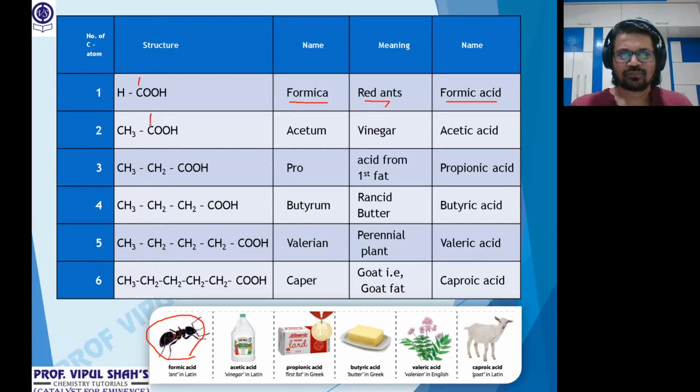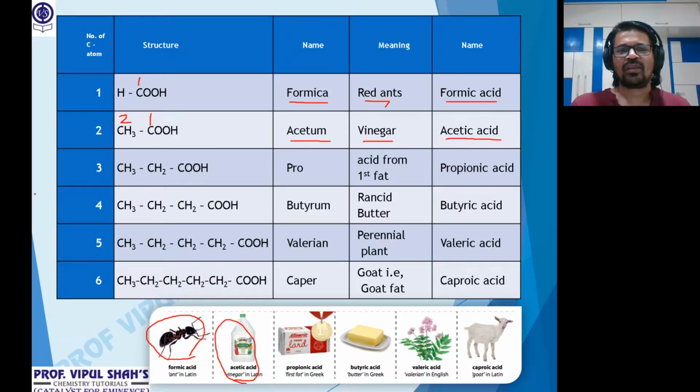Second one now, 1 and 1 more. 2 carbon. The acid with 2 carbons is called, common name, acetic acid, coming from the name acetum. Now some names are Latin names, some are Greek names. This is a Latin name. Acetum means vinegar. We put vinegar in our food, in the Chinese food that we have, we add vinegar for taste. Vinegar contains 6 to 8% acetic acid. So that's acetic acid coming from vinegar.